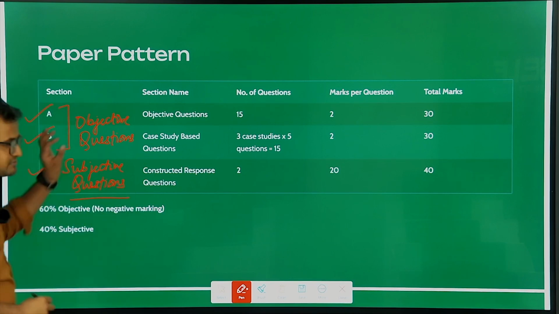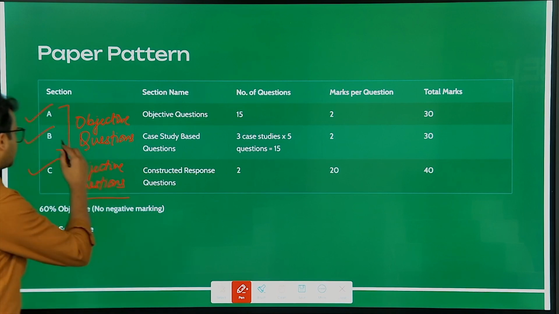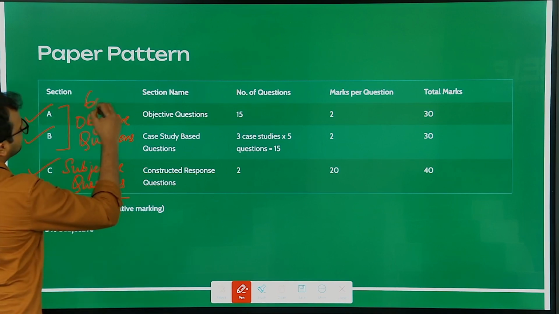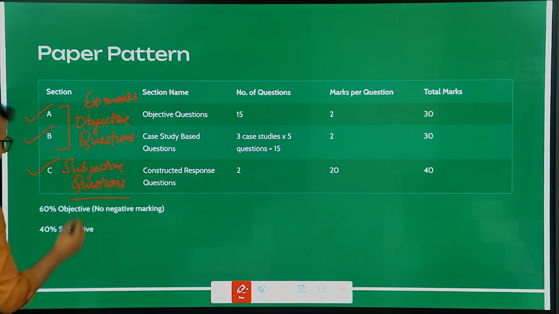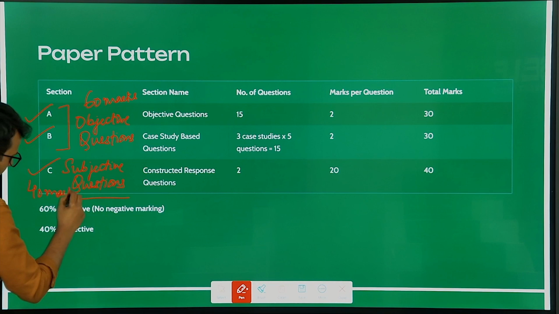The objective sections, A and B, are of 60 marks, and section C is of 40 marks.